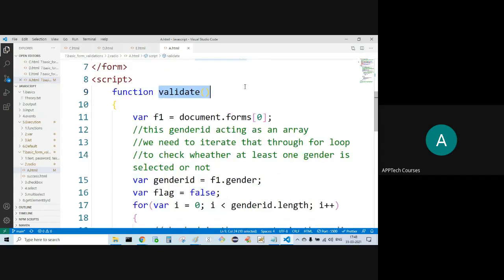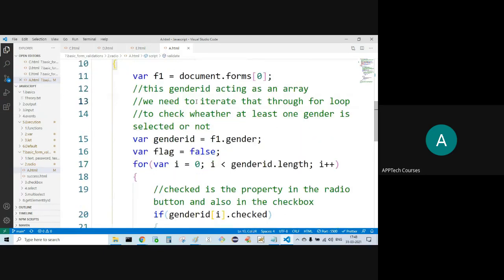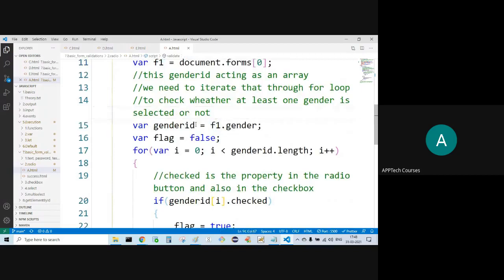Validate function. Document dot forms of 0 is represented by F1. Gender ID, F1 dot gender. Now this gender ID is acting as an array. F1 dot gender will be acting as an array. That means what?